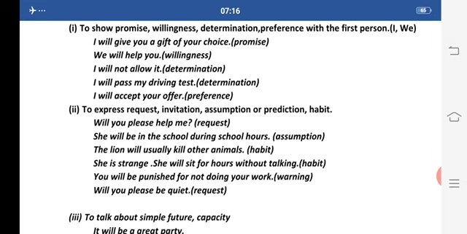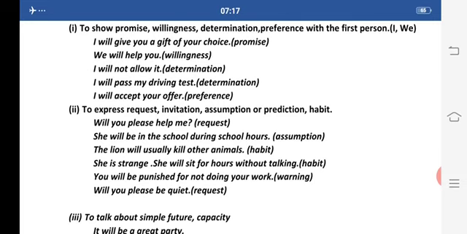Now first is, will you help me. Now this is a request. Here I am making a request to you, will you help me. She will be in the school during school hours. This is my assumption, it is my belief that she will be in school during school hours.